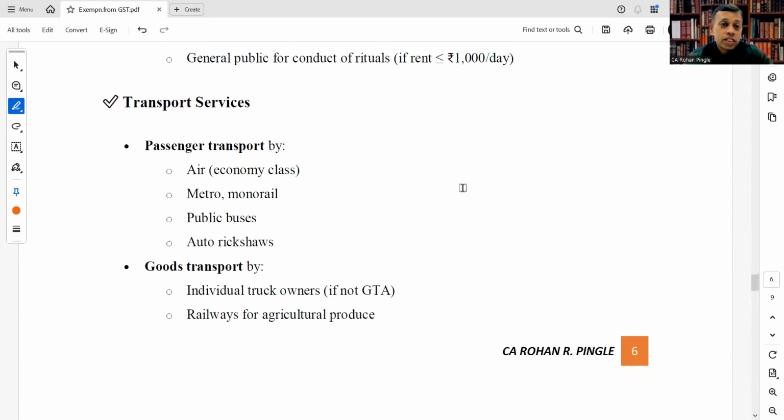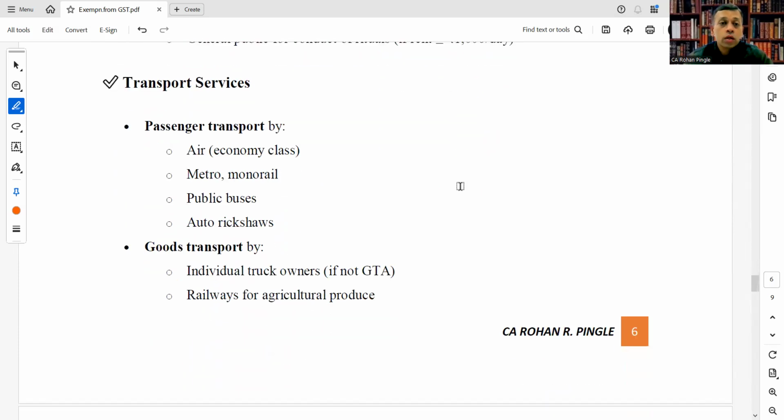Now moving to the next, transport service. What services are covered under transport service from an exemption point of view? Passenger transport by air in economy class, metro, monorail, public buses, auto rickshaws. Business class is not covered; that will be taxable, and GST will be levied on that.